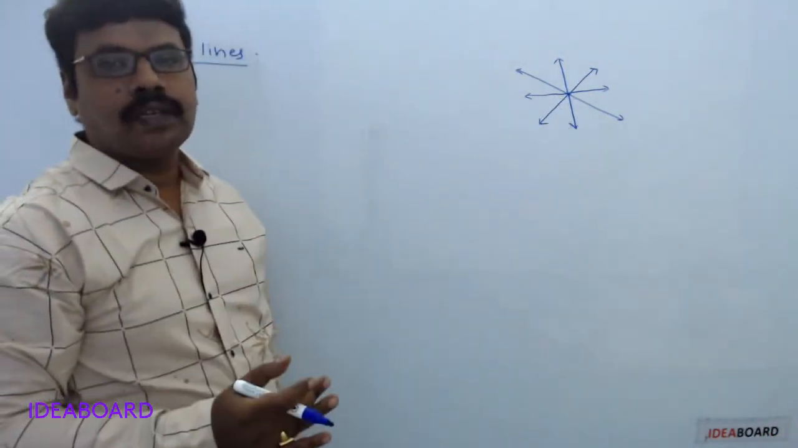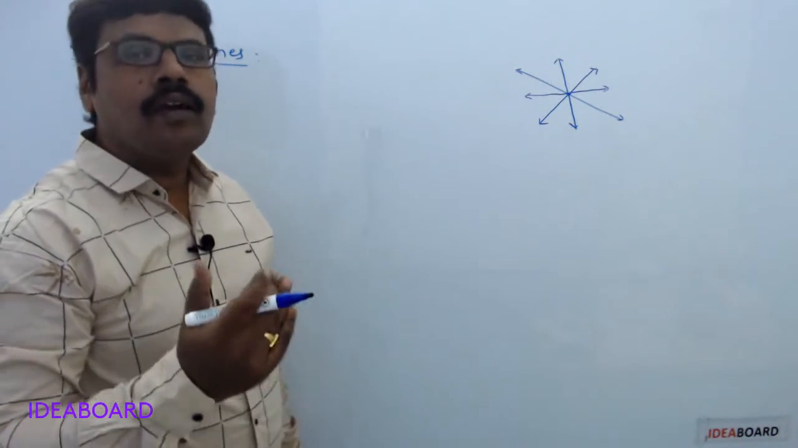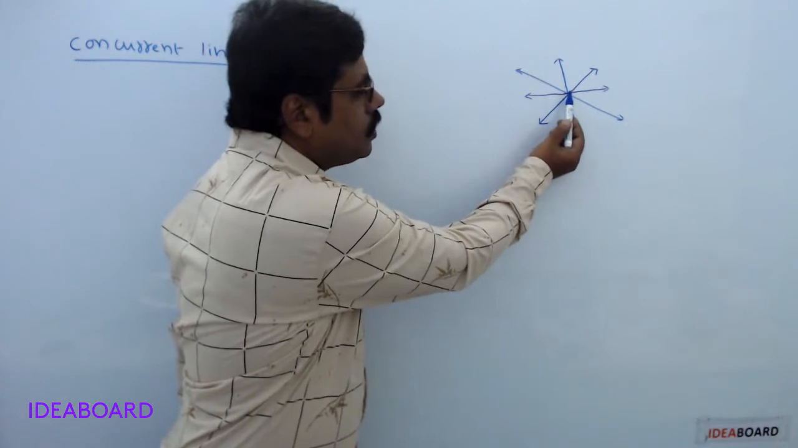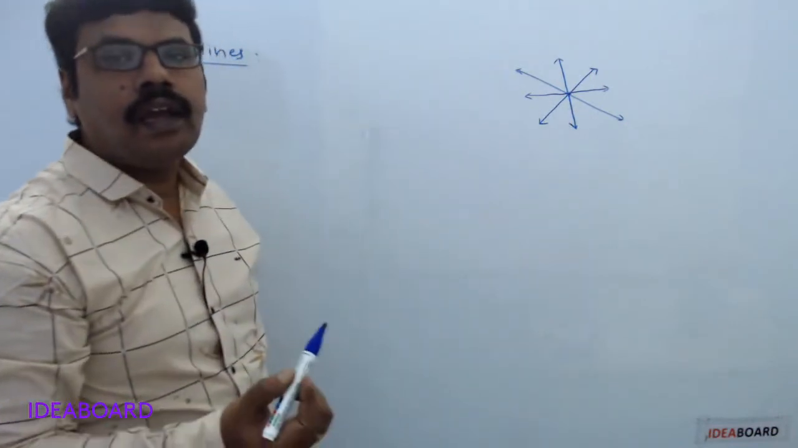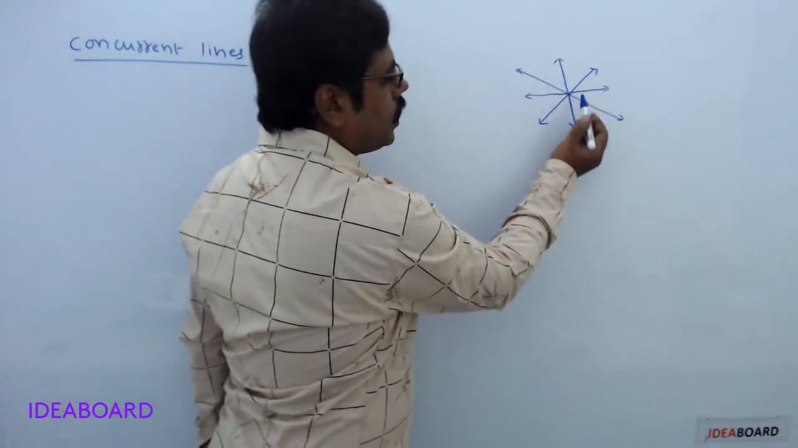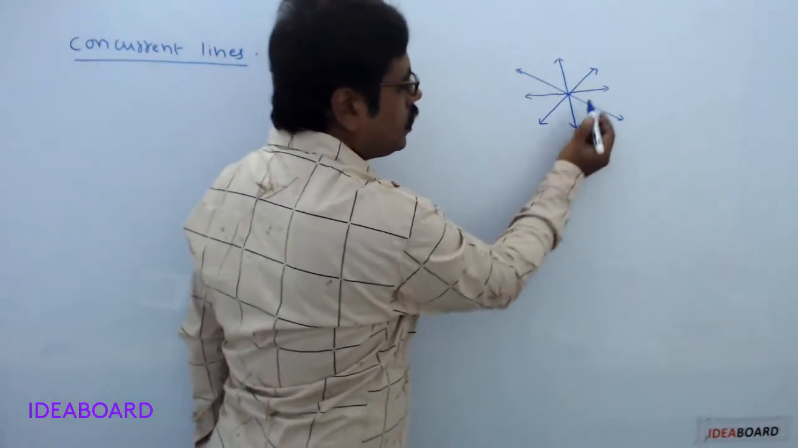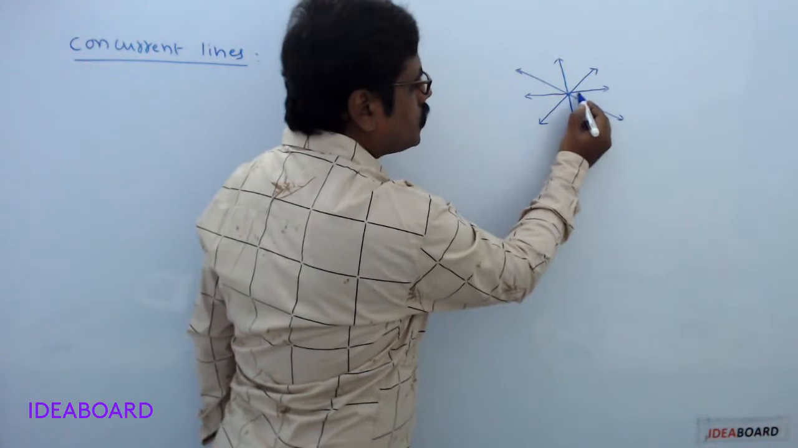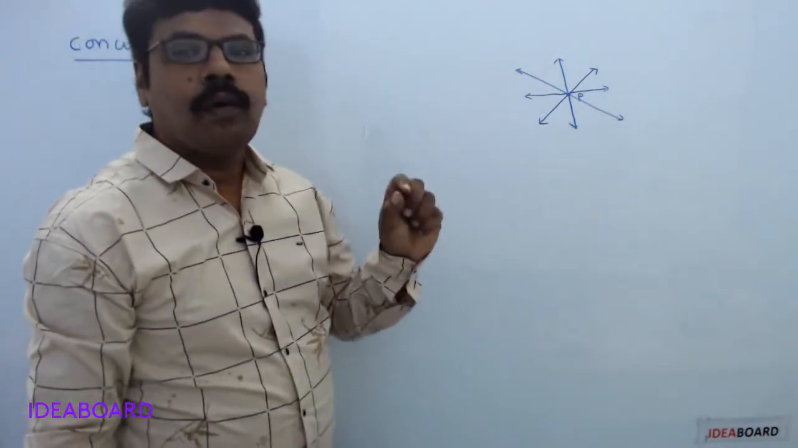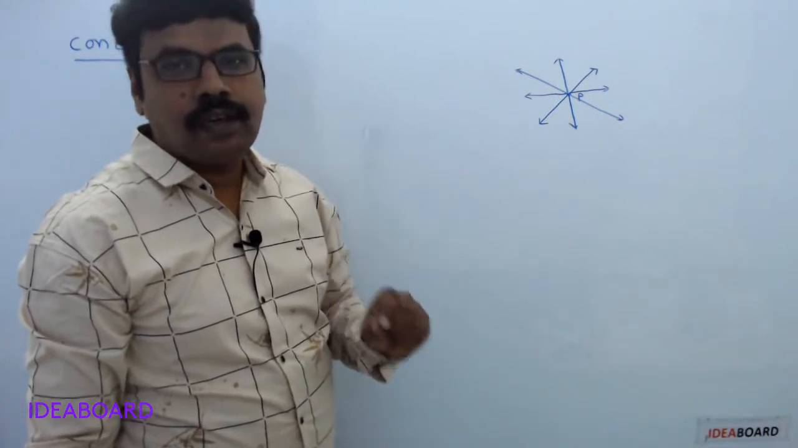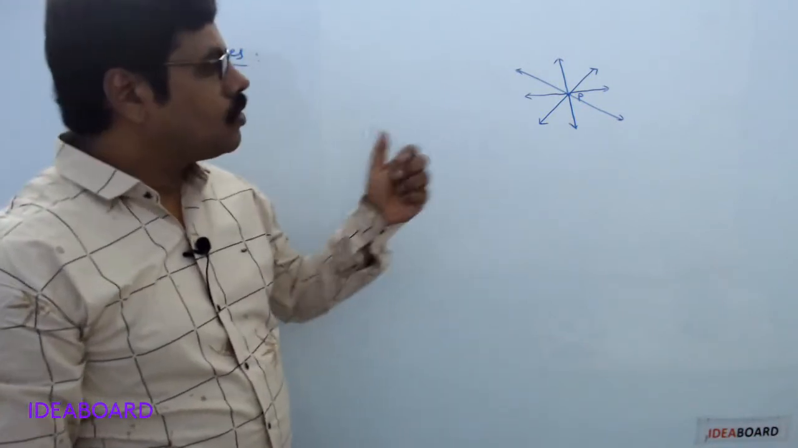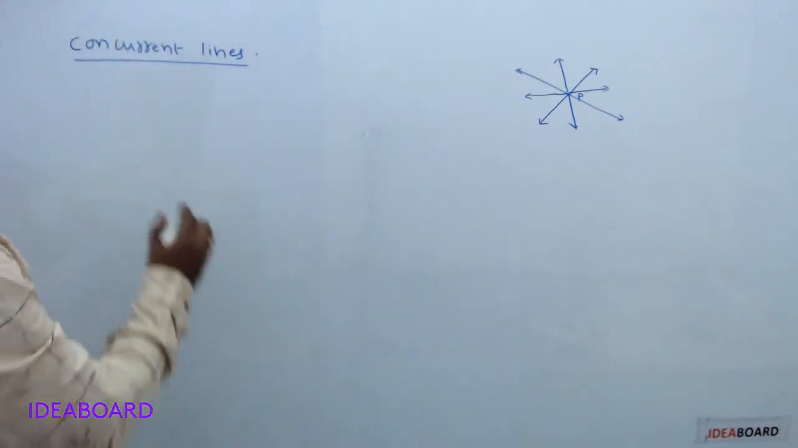So what is our definition? Three or more than three lines have only one point in common, then the lines are said to be concurrent lines. Here for all these four lines, this is the common point. Suppose if you denote this point with P, this P is called point of concurrency. What is that one? Point of concurrency. Note down the definition.